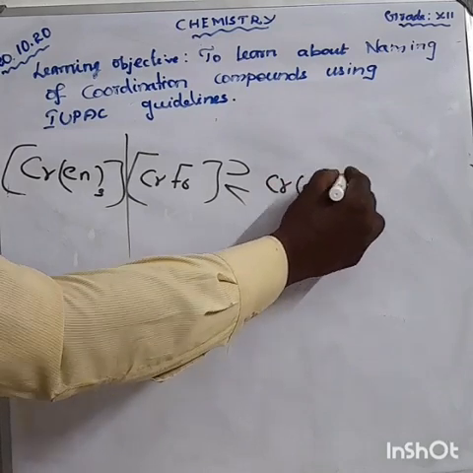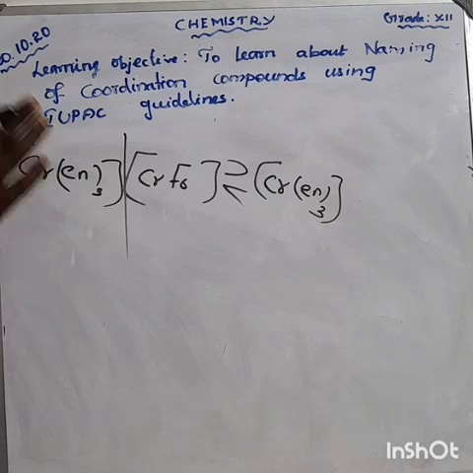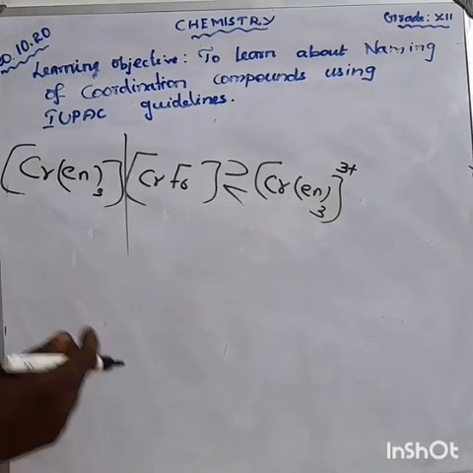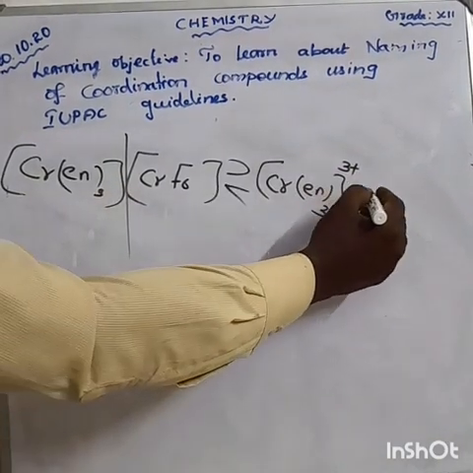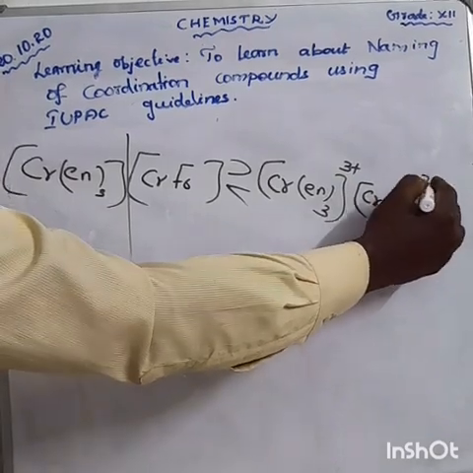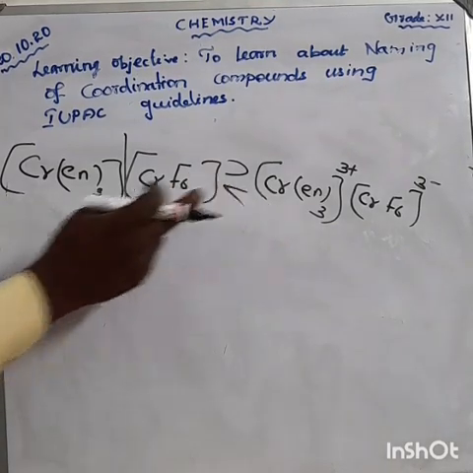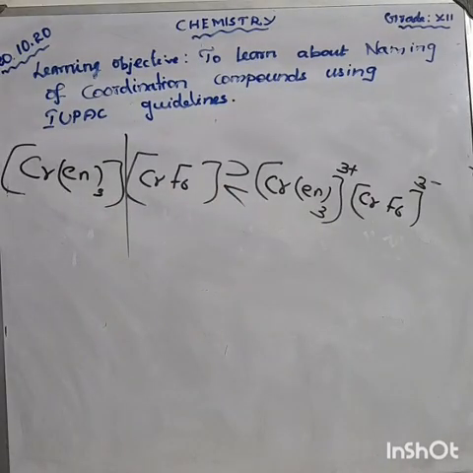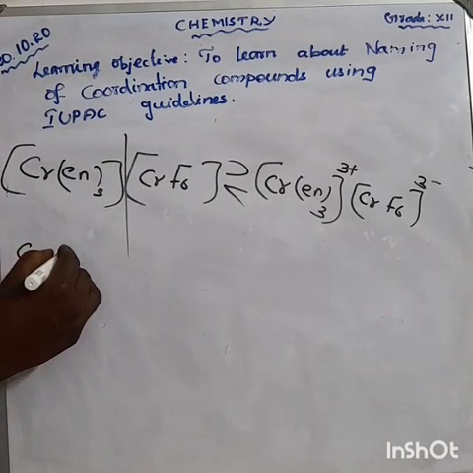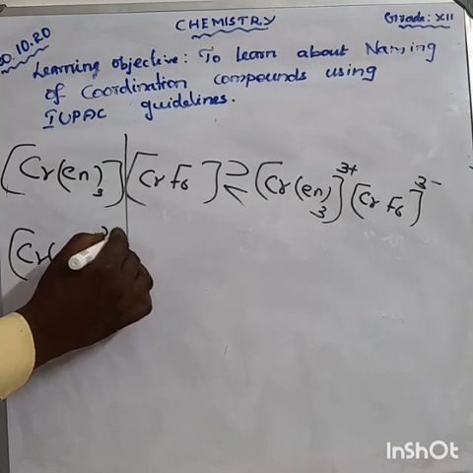[Cr(en)3] 3 plus. Here we write the coordination number of chromium, plus 3. Here [CrF6] 3 minus. Okay, first we are taking the first one. What is the first one? What is about the cationic complex? First we have a cationic complex, that is [Cr(en)3] 3 plus.